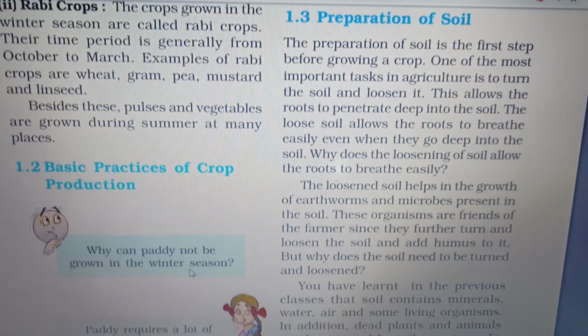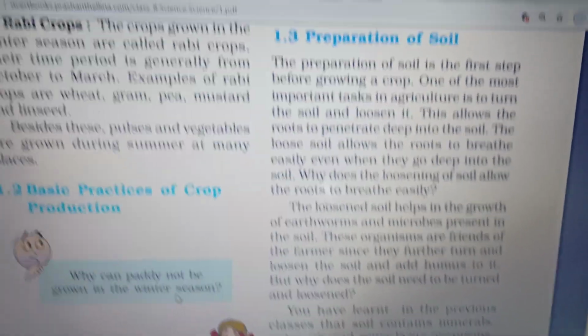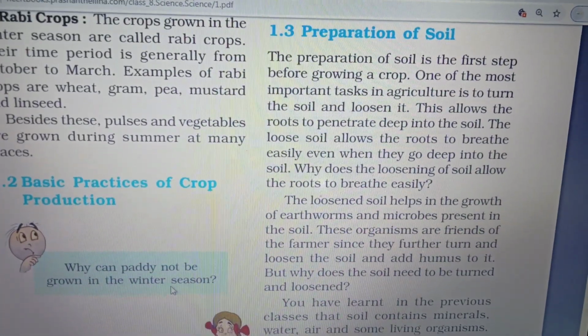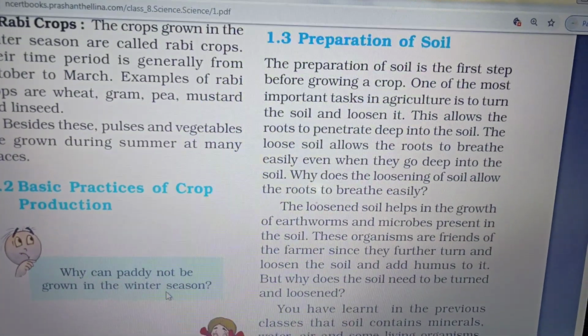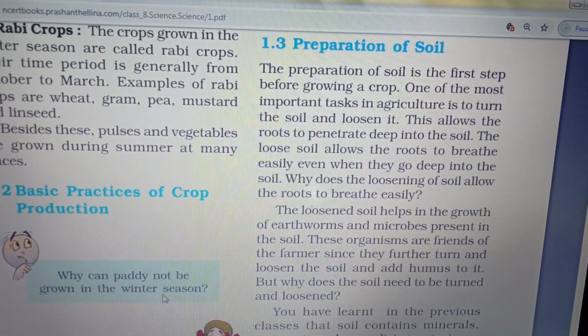And the loosened soil helps in the growth of earthworms and microorganisms. They are all friends of the farmer. Earthworms turn and loosen the soil, and they add humus and manure to the soil. They enrich the soil.